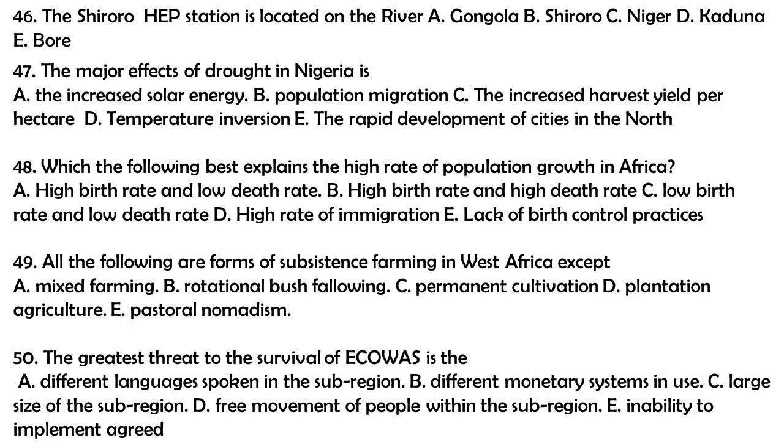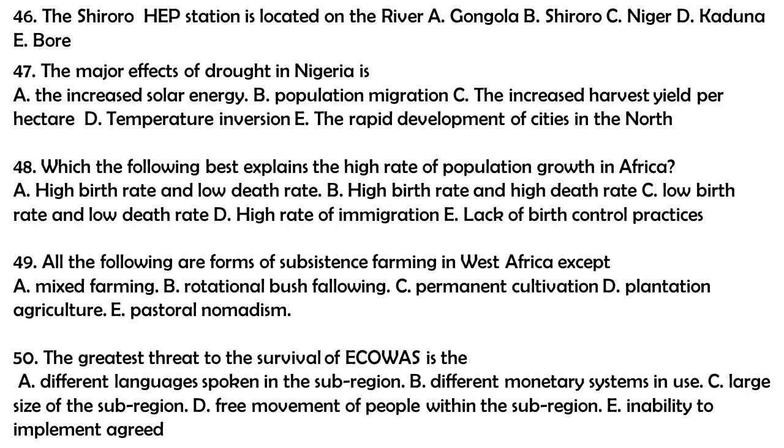Question 48. Which of the following best explains the high rate of population growth in Africa? A. High birth rate and low death rate, B. High birth rate and high death rate, C. Low birth rate and low death rate, D. High rate of immigration, E. Lack of birth control practices. The correct answer to this question is E. Lack of birth control practices.